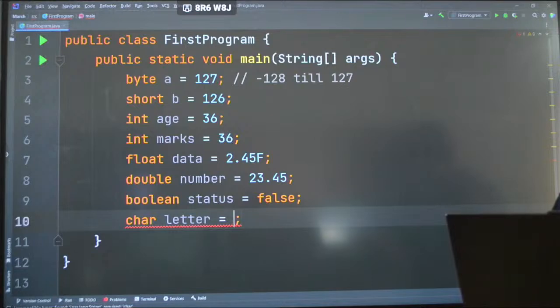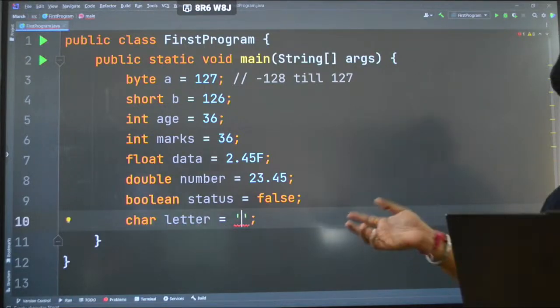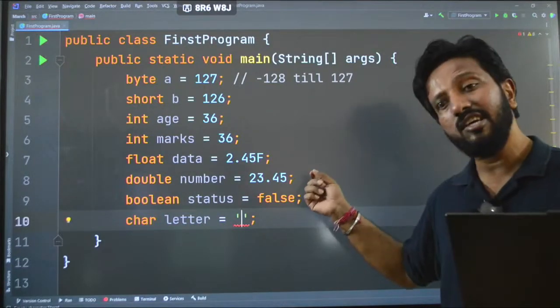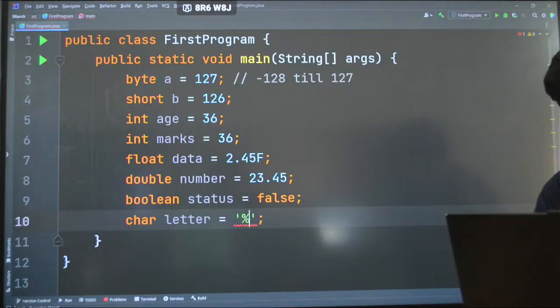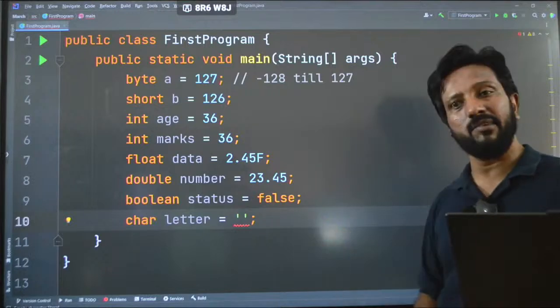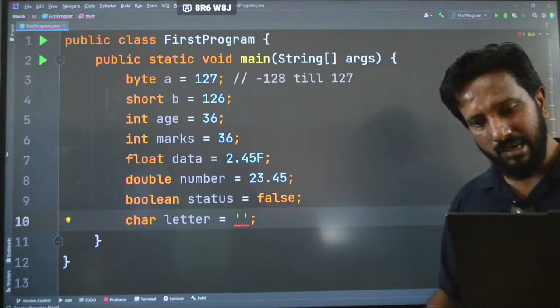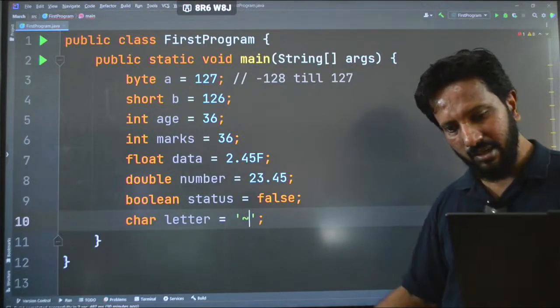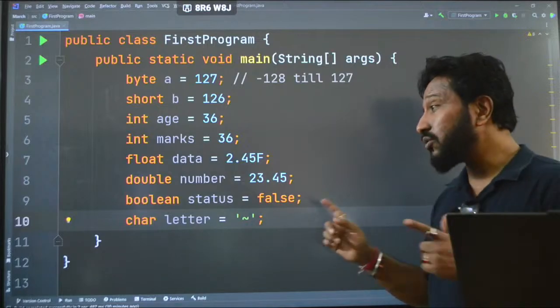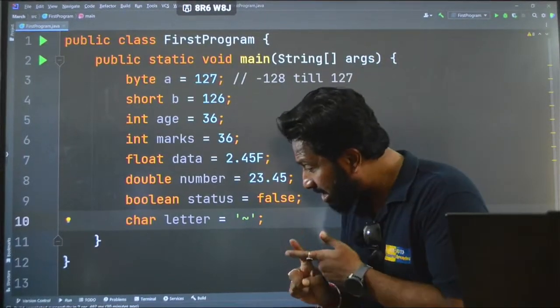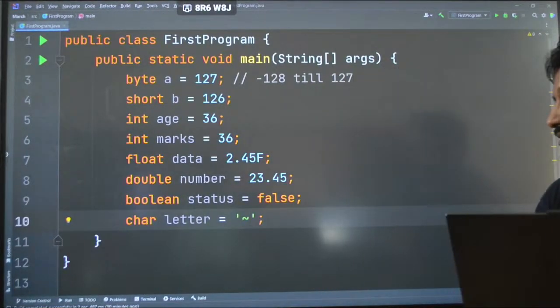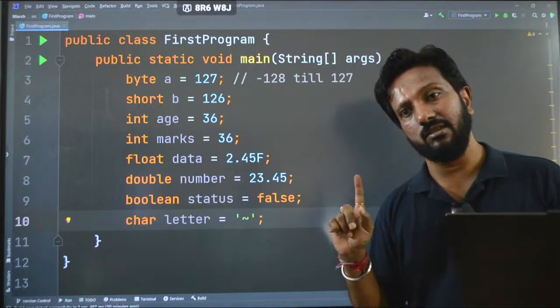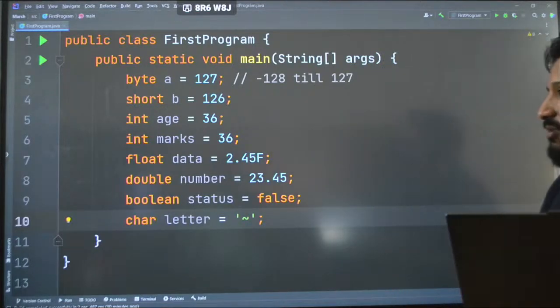And whatever symbols that you have in your keyboard can be considered a special character. So I can write here percentage symbol, I can write the star symbol, I can take any single character that is available in my keyboard. Even I can take this tilde character also. If you see here, this is also a character. So a character can only accumulate a single character and the size is 1 byte. So just please remember that.